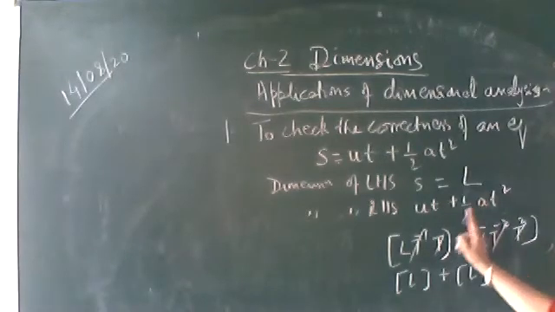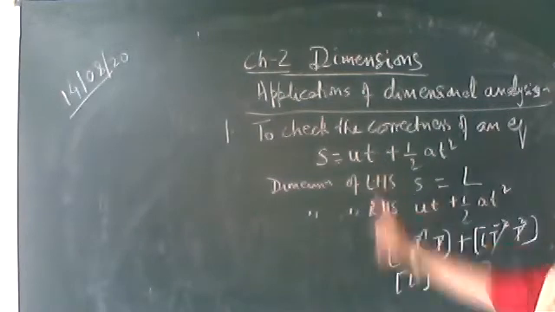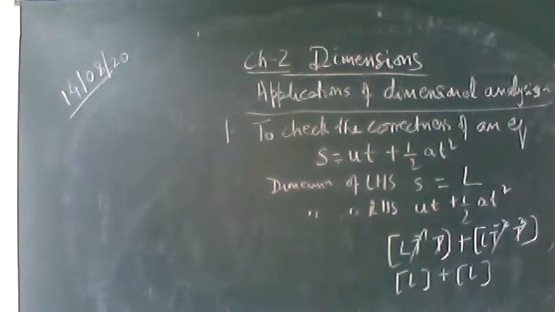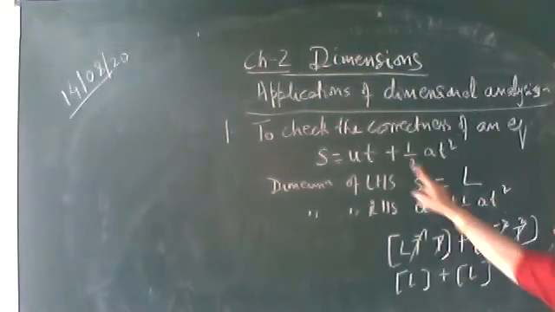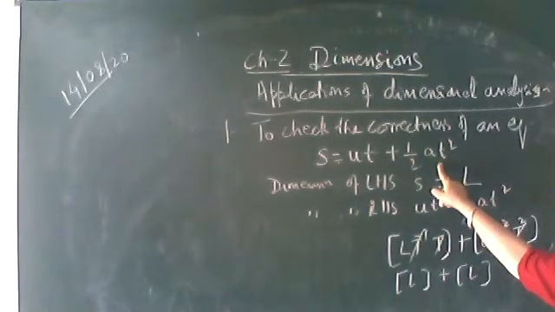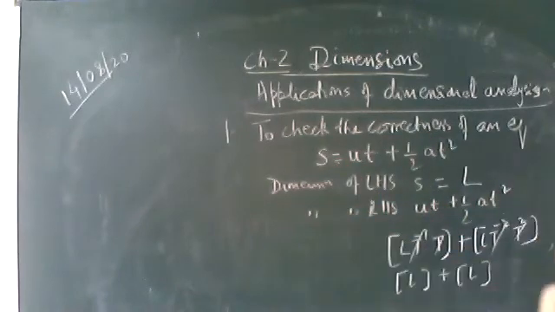So in order to check the correctness of an equation, we find out the dimension of the left hand side, and the dimension of the terms on the right hand side. If the dimension of each term on the right hand side is the same as the dimension on the left hand side, then we say that the equation is dimensionally correct.